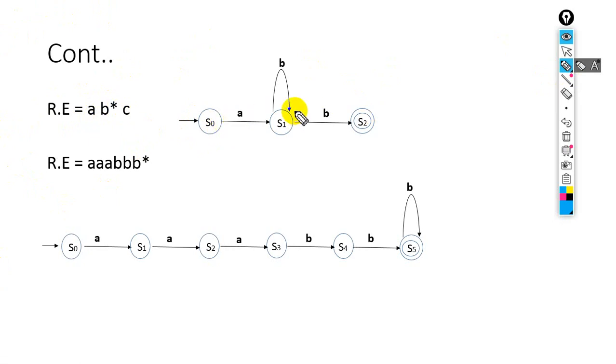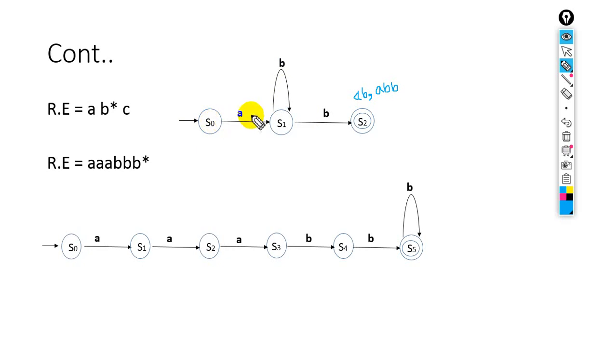So it will give you A, B. So first time the result of this will be A, B, and second time the result will be A, single B, then another B. So it will give you A, this is B of star and this is B of the input string.